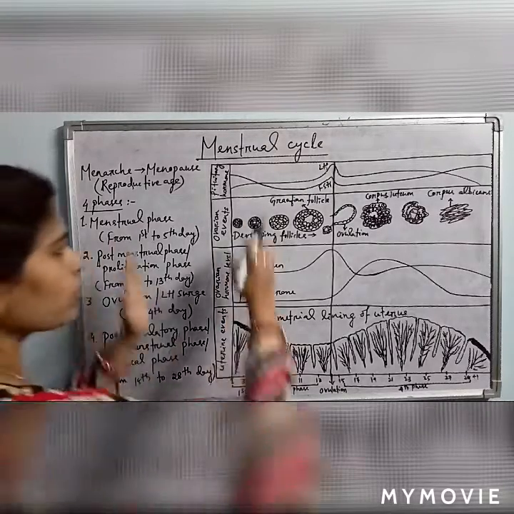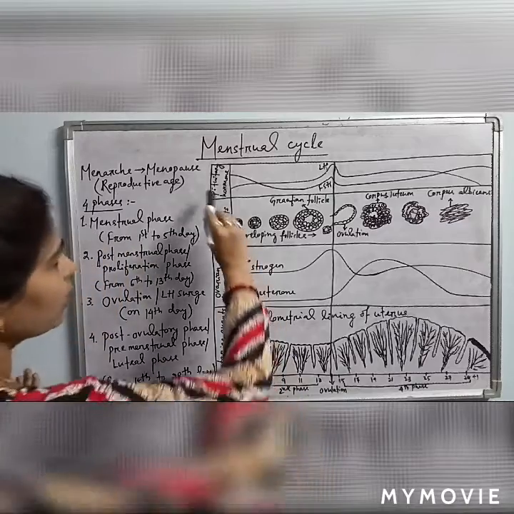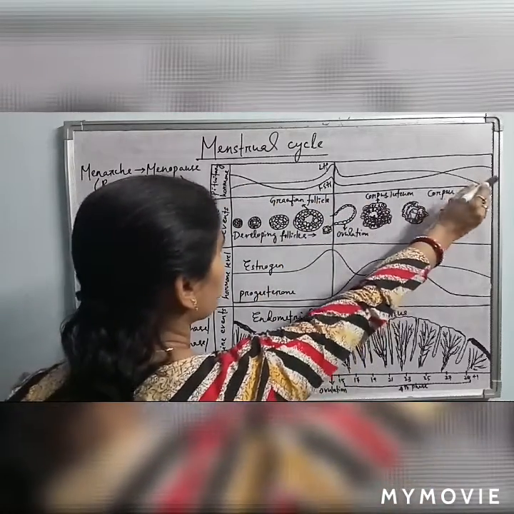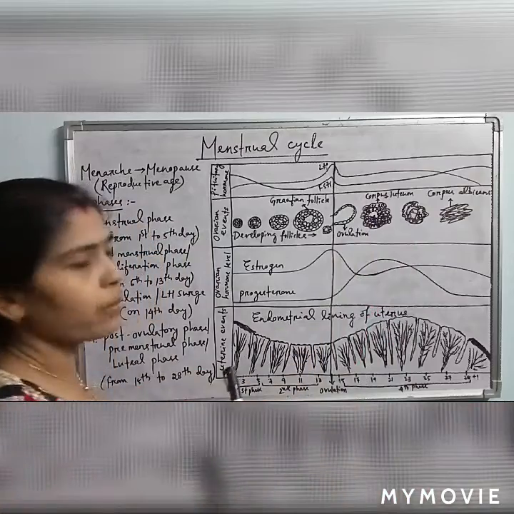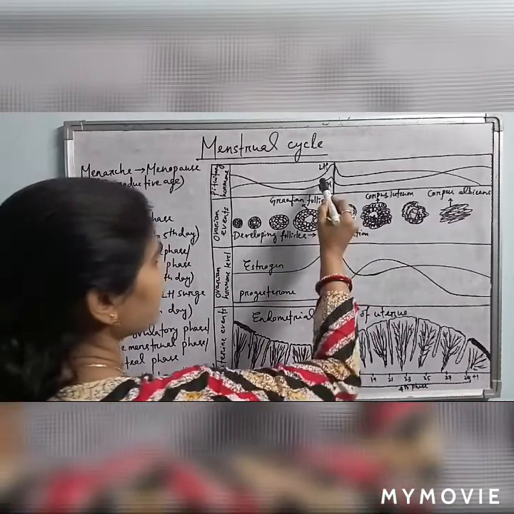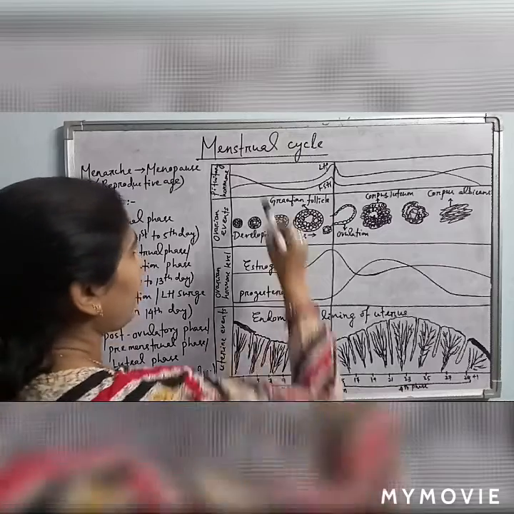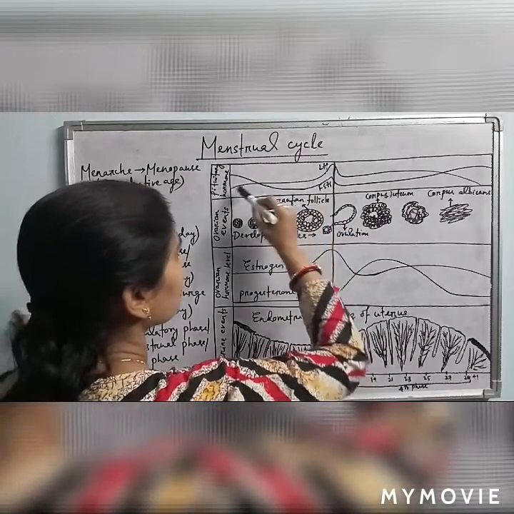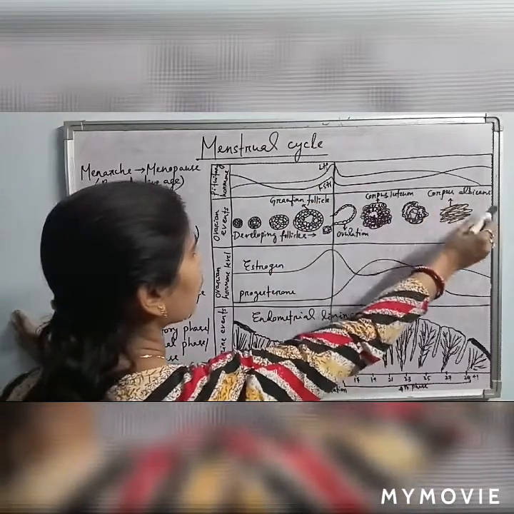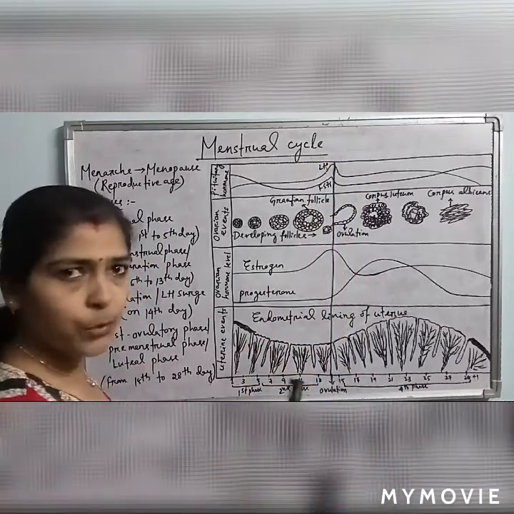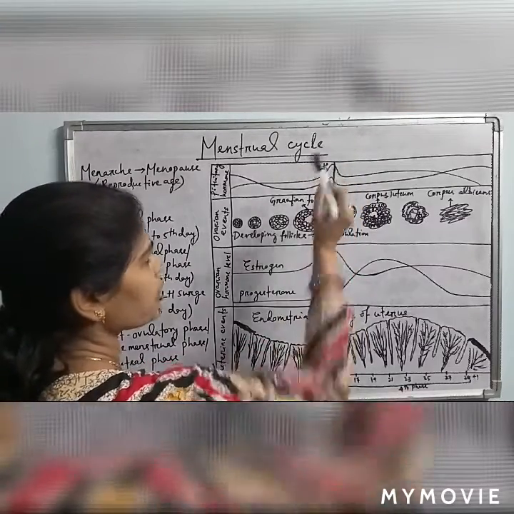Okay, so let's come to the diagram now. See here, the pituitary hormone FSH, or follicle stimulating hormone, controls the production of estrogen from the ovarian follicles. And this FSH stimulates oogenesis inside the ovary. And this is the LH hormone, luteinizing hormone, which causes LH surge or ovulation, due to which the corpus luteum is produced and there occurs production of progesterone hormone.